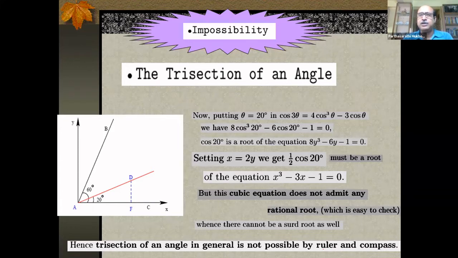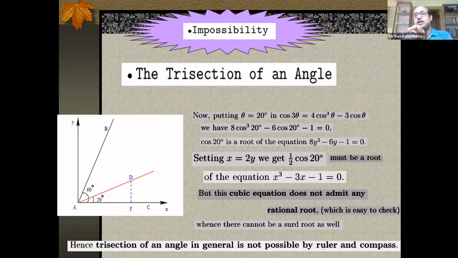I want to make it a bit simpler. Make another transformation of variable. Put 2y equal to x in that equation, 8y cube minus 6y minus 1. So I get this equation, x cube minus 3x minus 1, of which 2 cos 20 must be a root. Simple theory of equations. And there we are. A cubic equation with rational coefficients that does not admit a rational solution. Once again, you can check with that same theorem that if p by q is a rational solution to this, then p must be a factor of minus 1, and q must be a factor of 1. So the only possible values are 1 and minus 1, and neither satisfies this equation. So this is impossible.